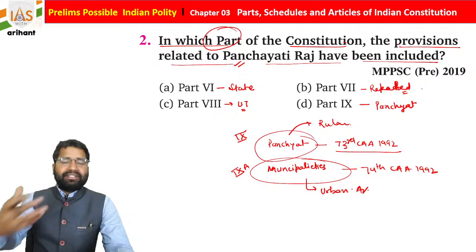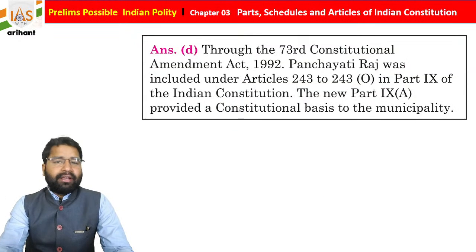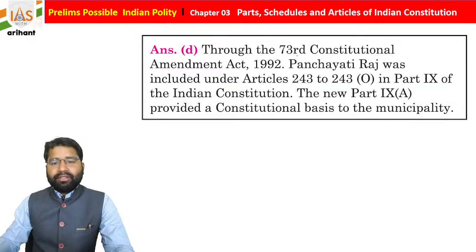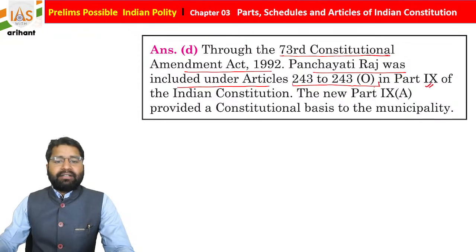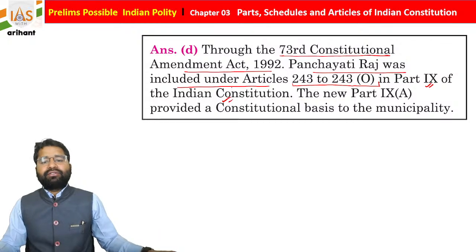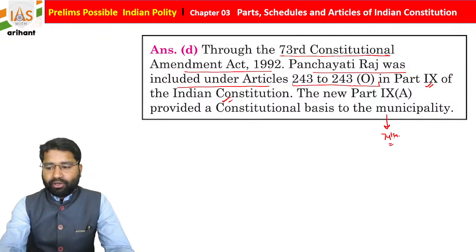So see, the explanation is here, in a very systematic and easy format. Through the 73rd Constitutional Amendment Act 1992, Panchayati Raj was included under Articles 243 to 243O in Part 9 of the Indian Constitution, and also a new part was added for the municipalities, by the 74th Constitutional Amendment Act 1992. I hope you are able to connect it.